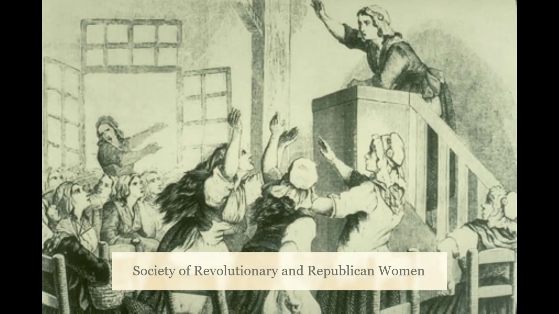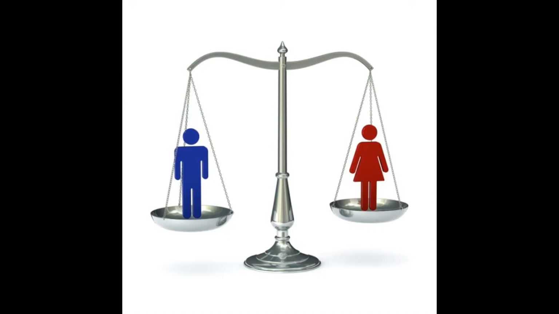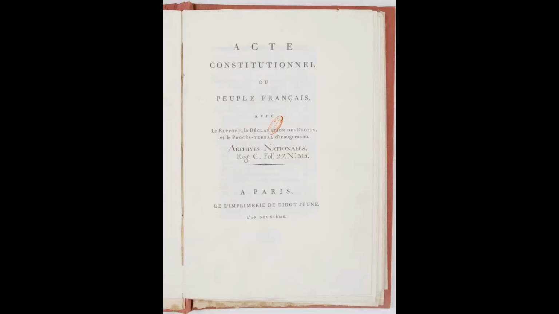As the revolution progressed, women started their own political clubs and newspapers. Around 60 women's clubs came up, the most famous one of which was the Society of Revolutionary and Republican Women. Their main demand was that women have equal political rights as men. However, they were disappointed with the Constitution of 1791 that denied women the right to vote and reduced them to passive citizens. They demanded the right to vote, to be elected to the assembly, and to hold political office. Only then, they believed, would their interests be represented in the government.